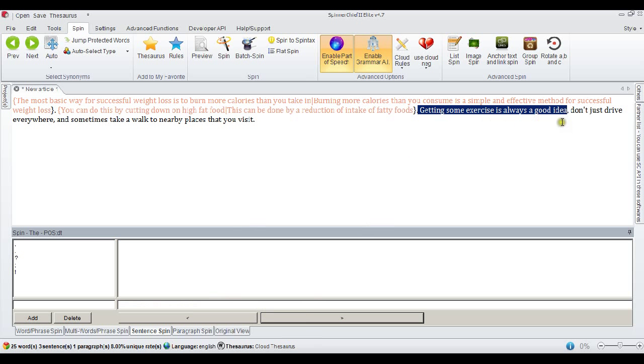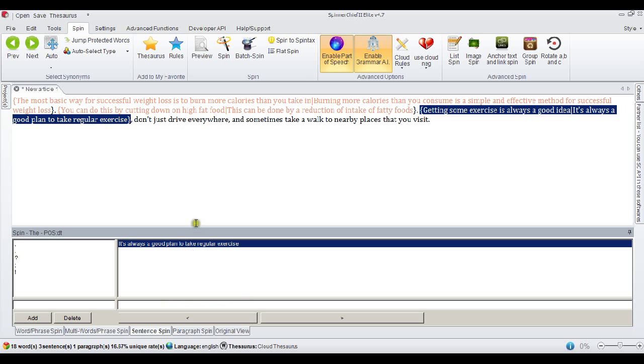Getting some exercise is always a good idea. So I could put, it's always a good plan to take regular exercise. And take one of these out of always, because that's incorrect. Now I hit the enter button. You see how easy this is. It just takes away that daunting, demoralizing aspect of rewriting an entire article.